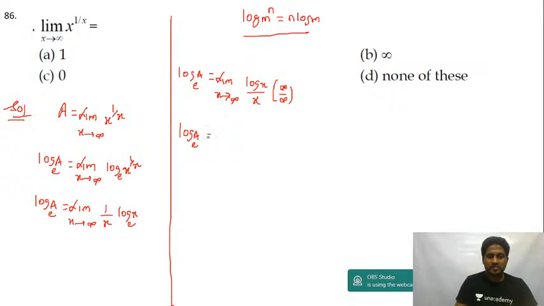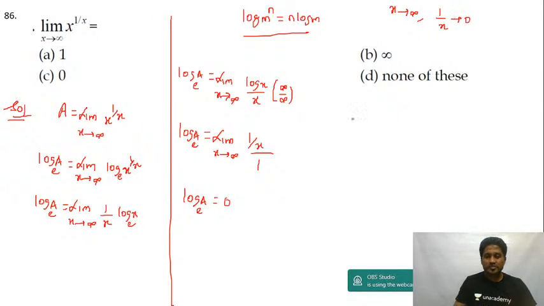Log a to the base e is equal to limit x tending to infinity of, differentiation of log x is 1 by x and differentiation of x is 1. Now x tending to infinity, this will be 0 because whenever x is tending to infinity, 1 by x will tend to 0, isn't it? Because 1 by infinity is 0.